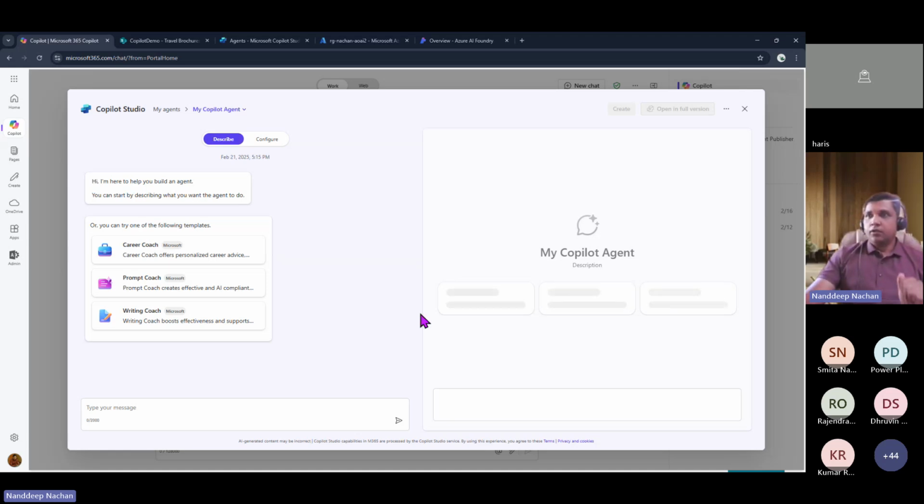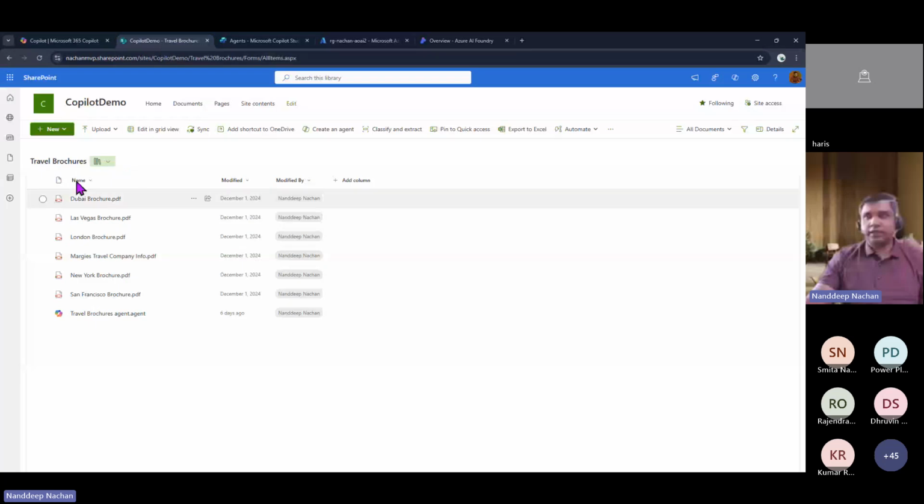Okay, so throughout this entire demo, or this session, we are going to see demos across an industry, which is travel. We do have a few brochures uploaded into SharePoint, and we are going to use that as a data source for all of our demos.